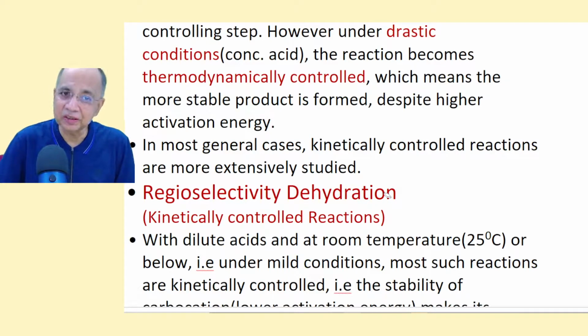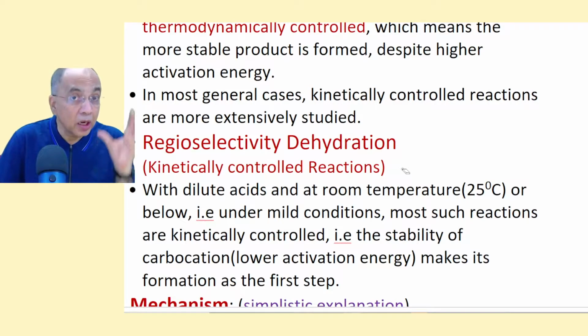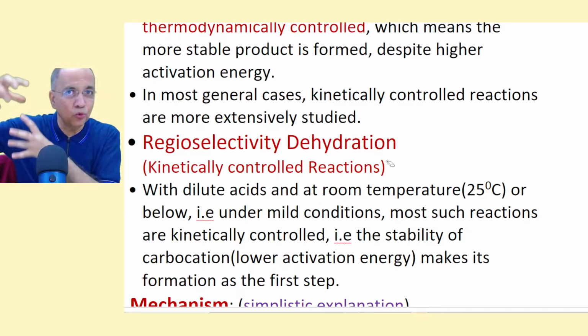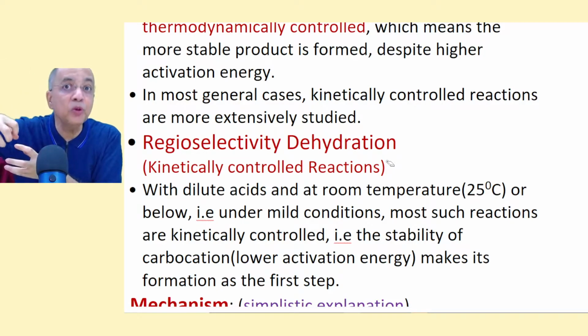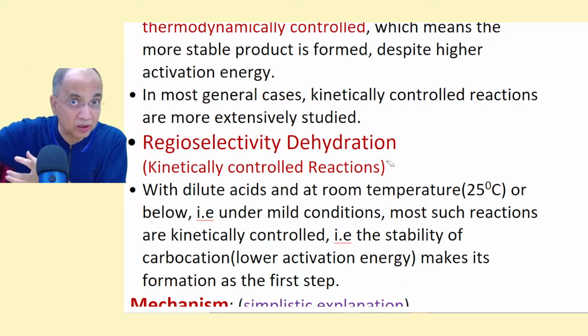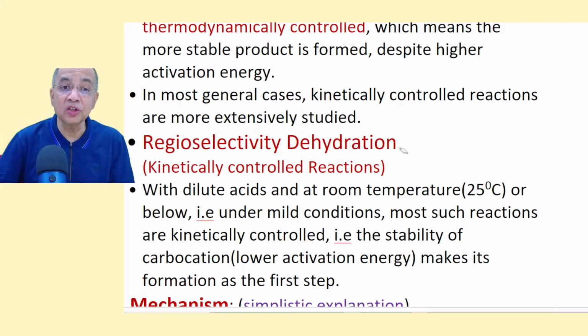extensively studied. Now, we have already hinted at the regioselectivity of dehydration, from which carbon, because there are two OH groups, which carbon will lose the OH group as water. That is the regioselectivity.